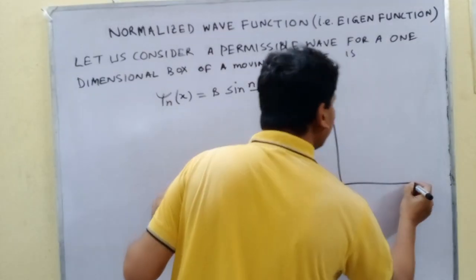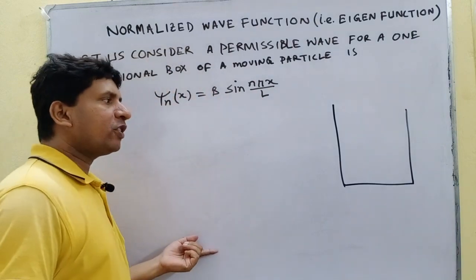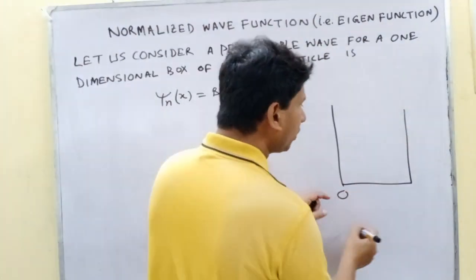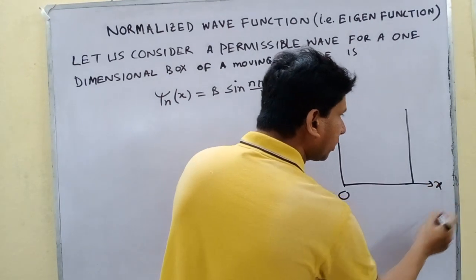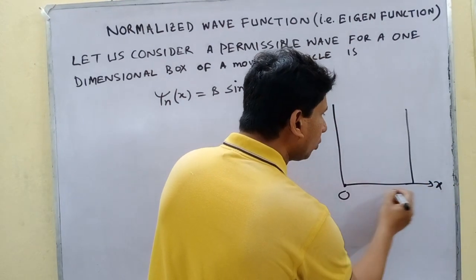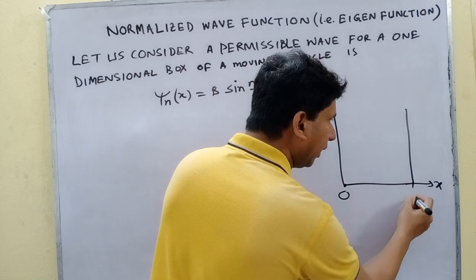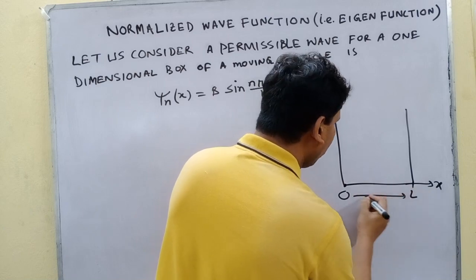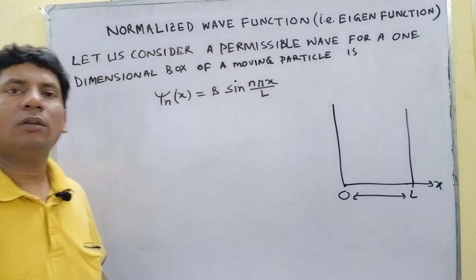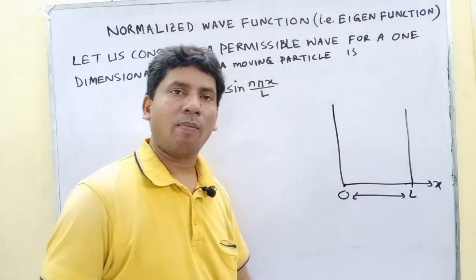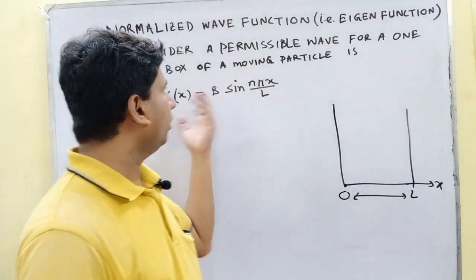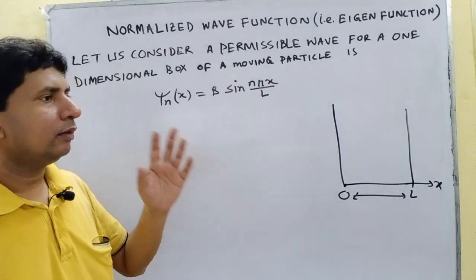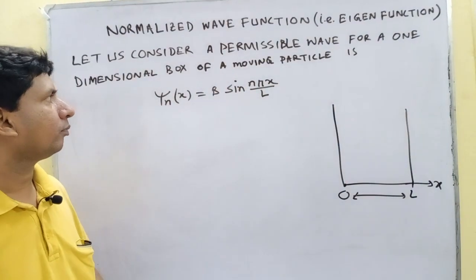We already know that for a one-dimensional box, starting at zero position along the x direction, the length of this box equals L.